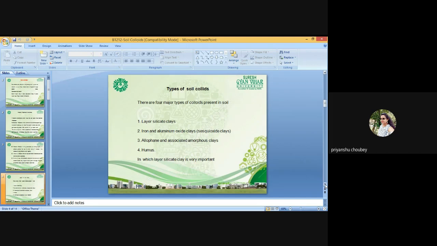So in case of 2:1 types of minerals, namely vermiculites and smectites groups of minerals, the interlayer cations are exchanged by other cations present in the external solution. This phenomenon is known as the cation exchange capacity and cation exchange also. So in the 1:1 clay minerals, permanent charge is very low as compared to the 2:1 minerals.